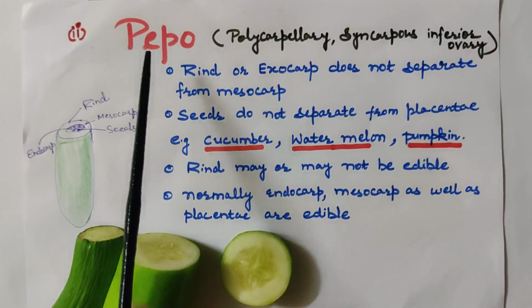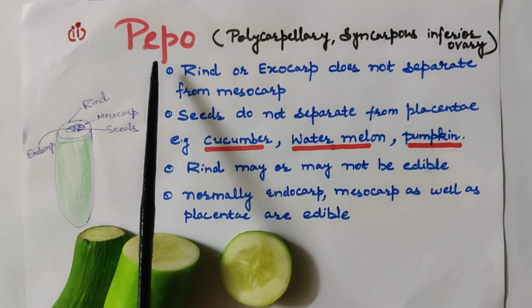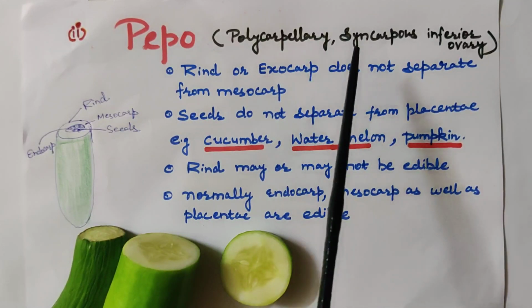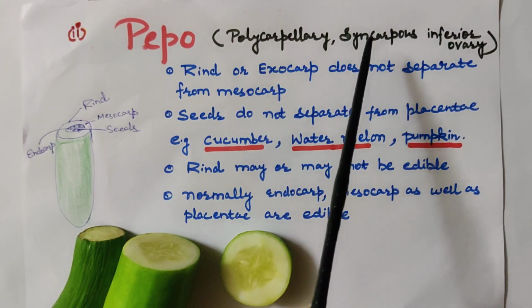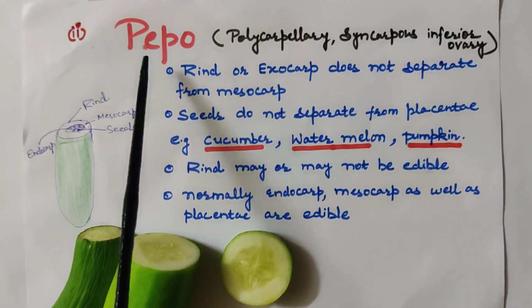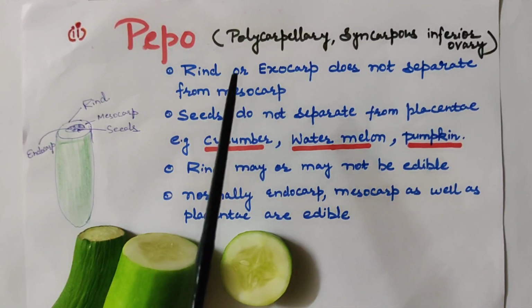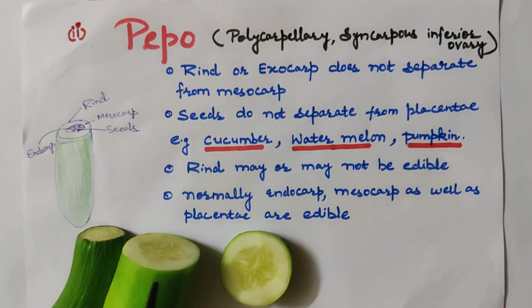Next special type of berry is pepo. These are the fruits which are formed from a polycarpellary syncarpous inferior ovary. Many carpels are there, but all the carpels are fused and the ovary is inferior. In the case of pepo, the fruit is covered by exocarp. This outer cover is called exocarp and we call it the rind. This rind is formed by fusion of epicarp and thalamus.